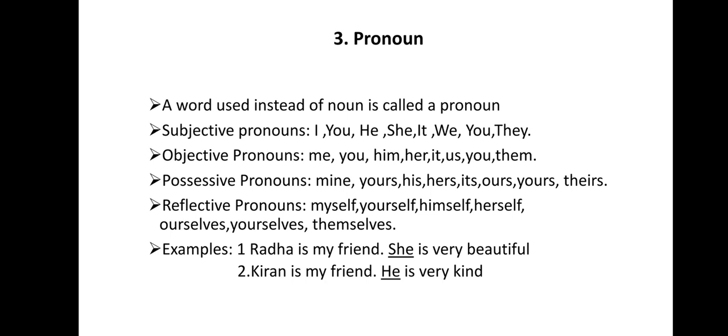important ones. Subjective pronouns like I, you, he, she, it, we, you, they. These subjective pronouns we are going to use in the beginning of the sentence. Second one is objective pronouns. They are me, you, him, her, it, us, you, them.